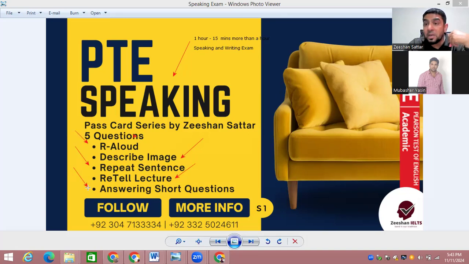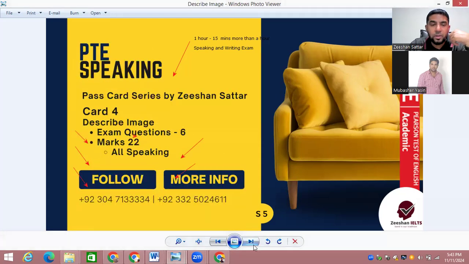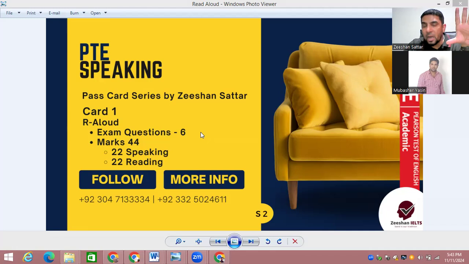If we talk about the number of questions in the exam, we can see the number of questions and their bifurcation on the next cards. For example, the first question we will work on is read aloud. So read aloud is in front of us. In the exam, there will be a total of 6 questions of read aloud, and there will be 44 marks in total.